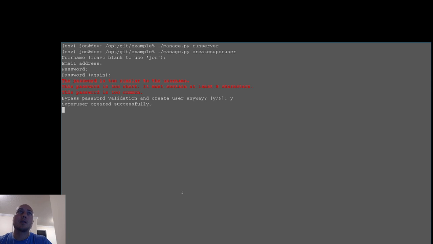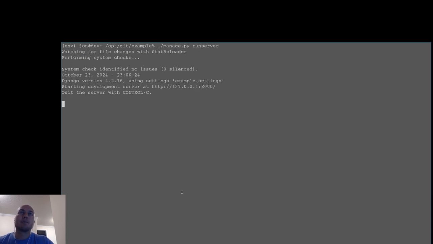Now, I mentioned the Django admin. The Django admin is like a back office thing where you can have direct access to your data. We need a user to log into that. So we've got to create the user, then we'll run the Django app again, and then we'll log in and look at that. To create a superuser, you just do manage.py createsuperuser. I'm just going to call it John, no email address, really basic password, and it's created. Now I'm going to do runserver again.